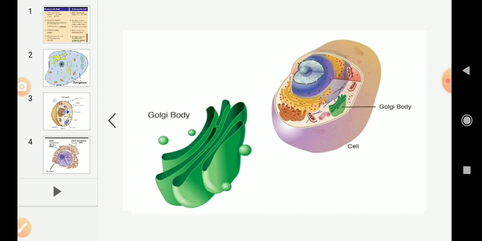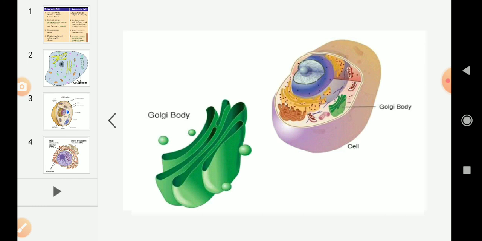Golgi bodies are helpful in storage, modification and packaging of various products in the cell. And in some cases, complex sugars may be made from simple sugars. That is one more function. And along with that, Golgi bodies are helpful in the formation of lysosomes. Lysosome is also one of the cell organelles.